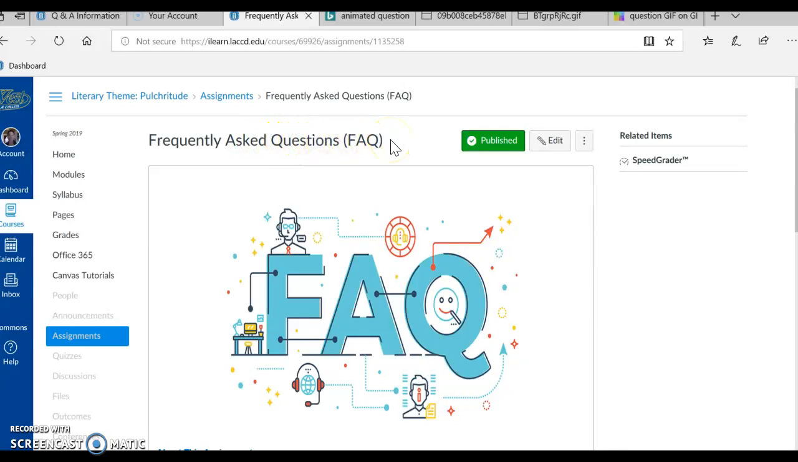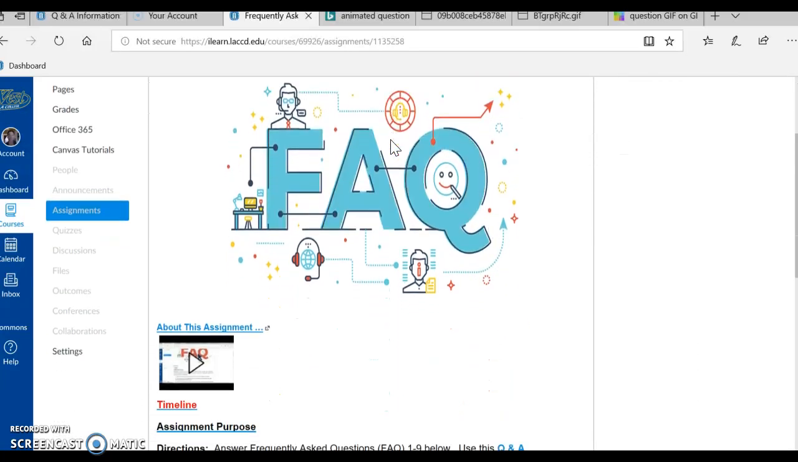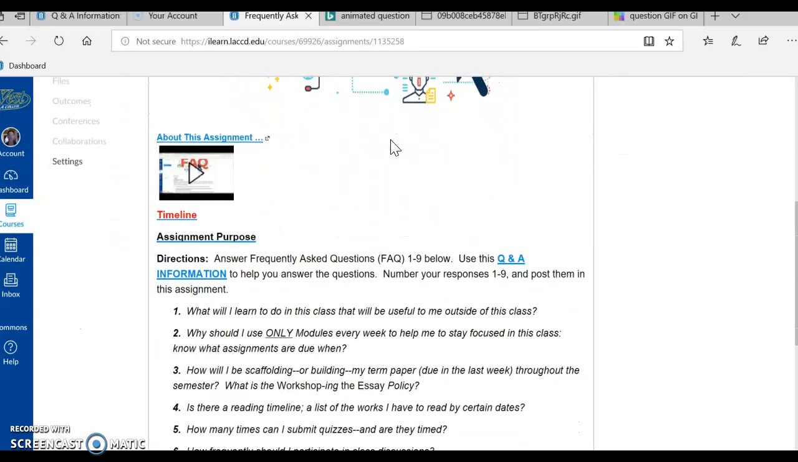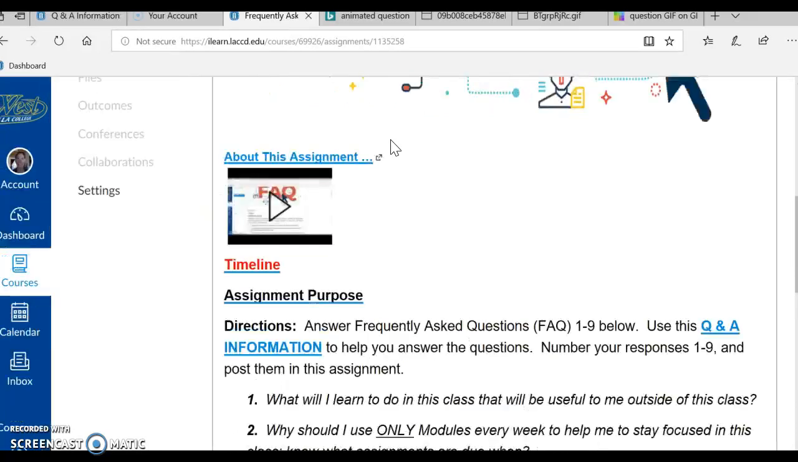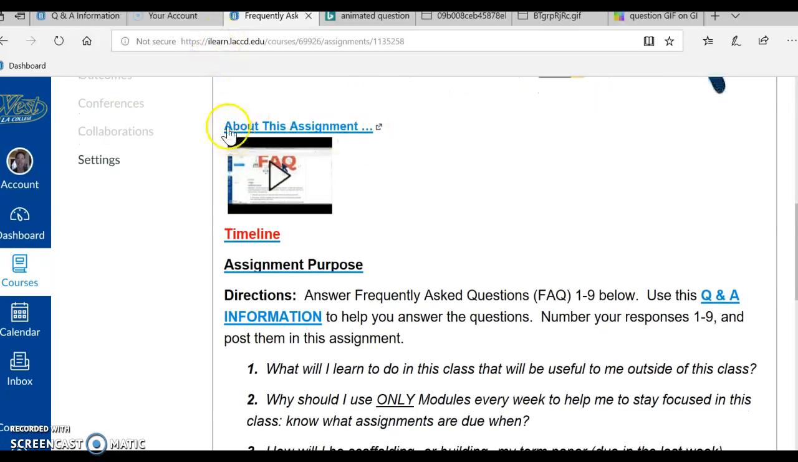What is this assignment all about? Well, let's survey the assignment and find out. The first thing I'm going to do is make the screen somewhat larger so that we can read easily. Okay, so we have a video about this assignment. We're actually watching this video now and listening to it.